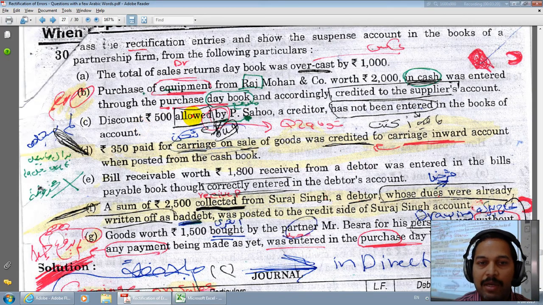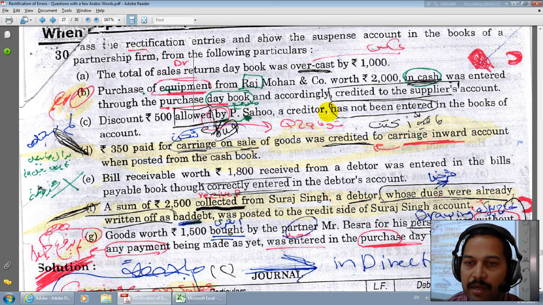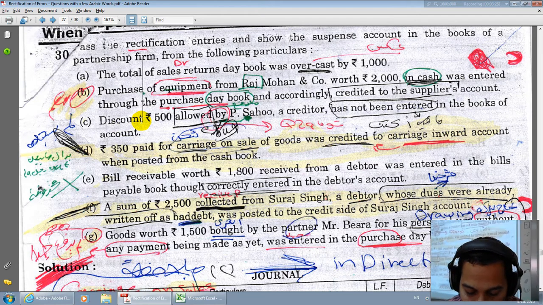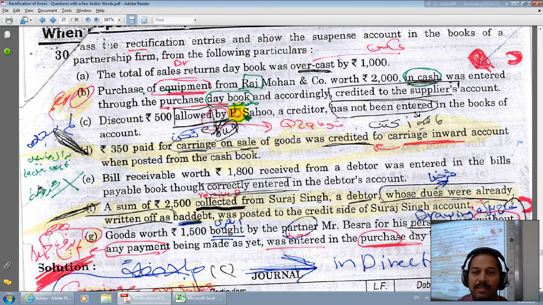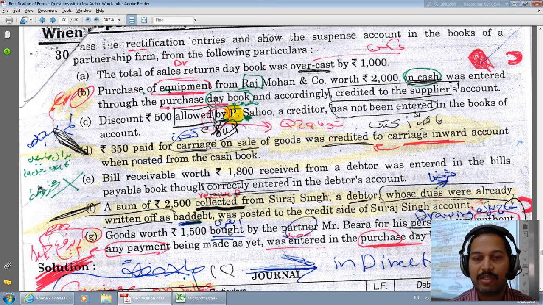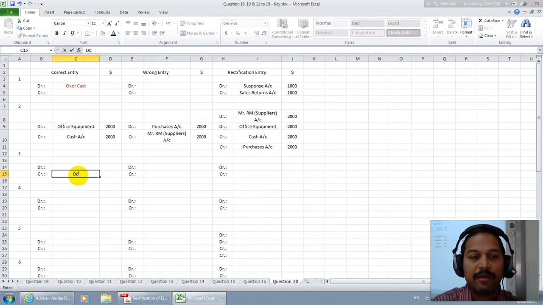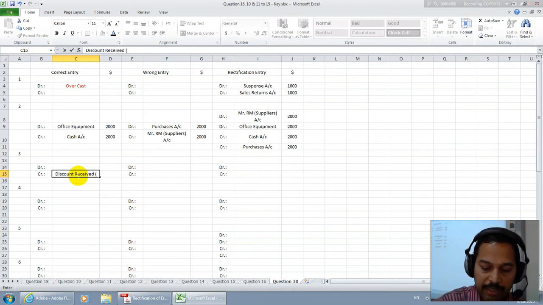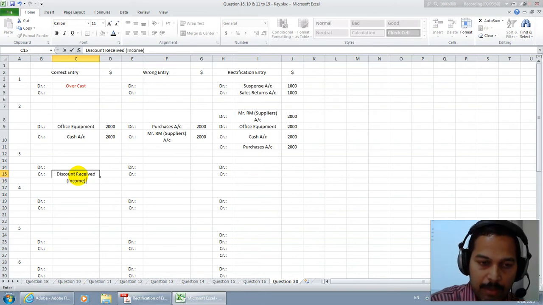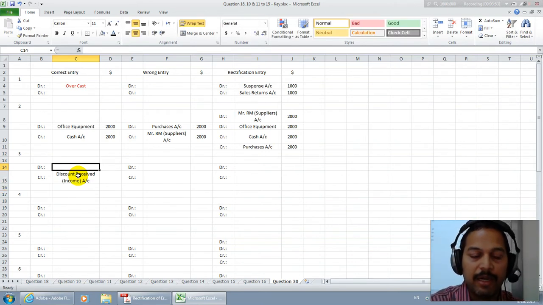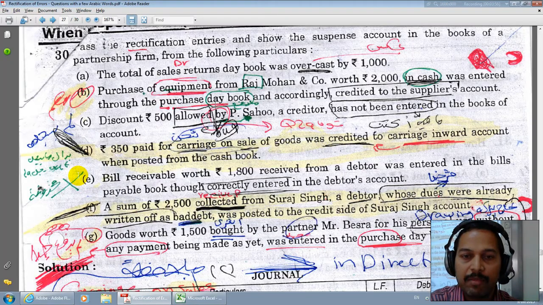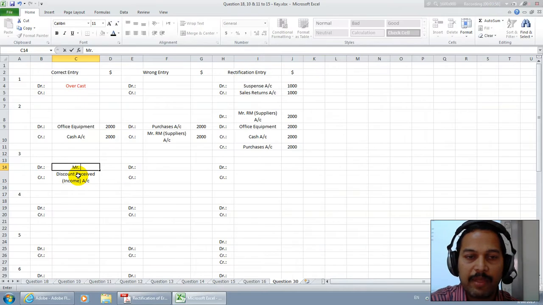Number 3, discount allowed by Mr. S, a creditor, has not been entered in the books of accounts. They have not written anything. Whenever a creditor is allowing discount, it means the company is receiving discount. It is an income. Therefore, discount received must be credited. Discount received is income, it should be credited, and here we have to write Mr. PS.